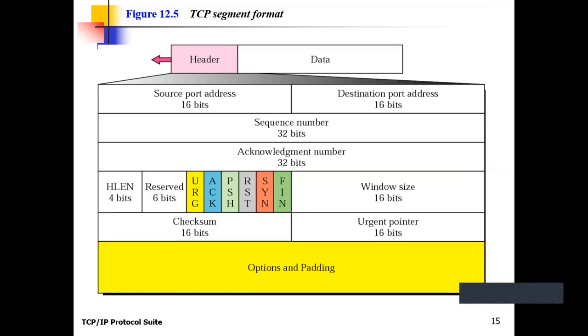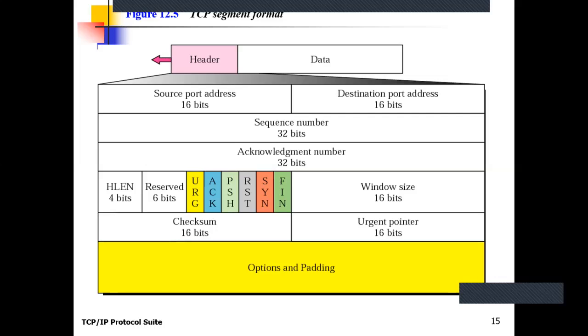Whenever it establishes the connection between two processes using the sync field, after that establishment of the connection it uses the connection for the transmission of data. If it completes its transmission, it wants to terminate the connection. For the termination, it uses the finish flag.